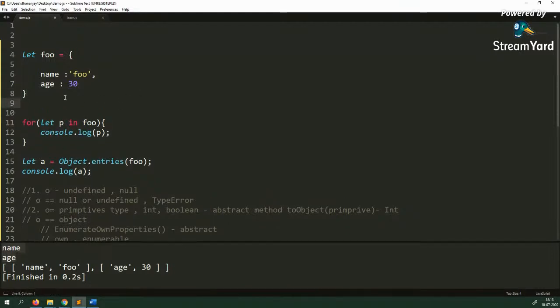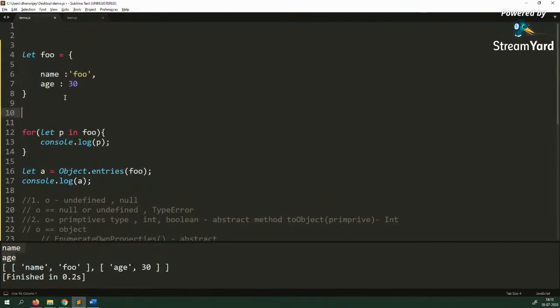But I can make properties non-enumerable by using object property descriptors. So the second thing I'm going to teach you is the object property descriptor. You can do something like this: Object.defineProperty, and then pass the object name, then the property name, let's say age, and then you can pass this object property descriptor, and here you can say enumerable as false.